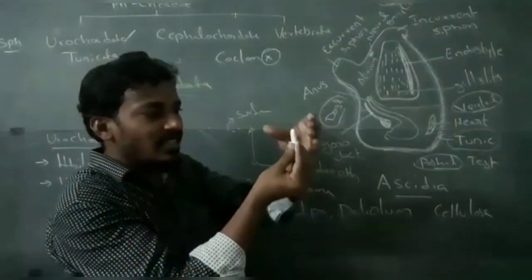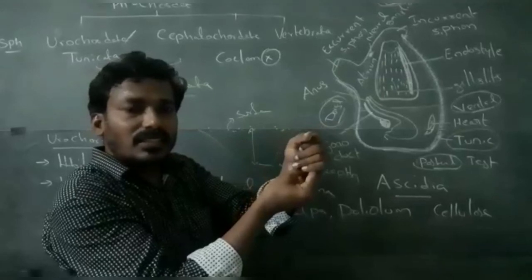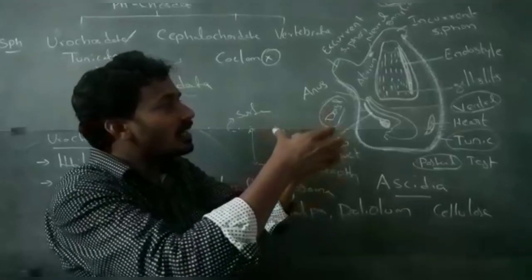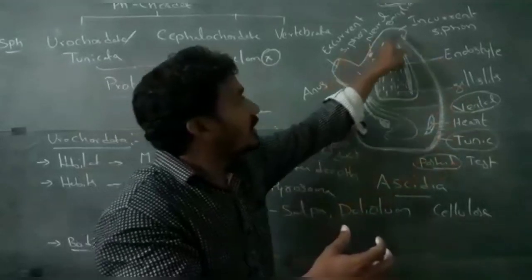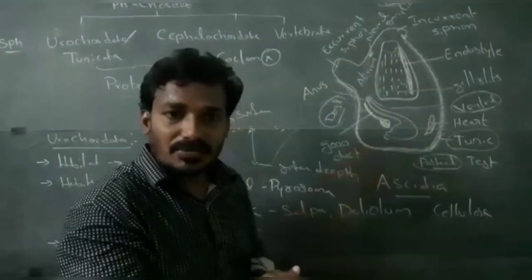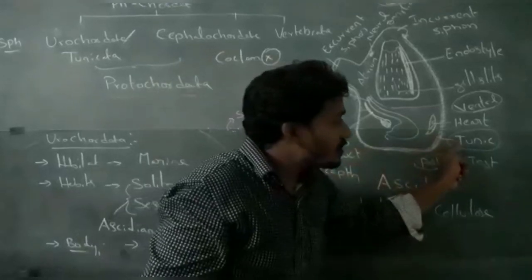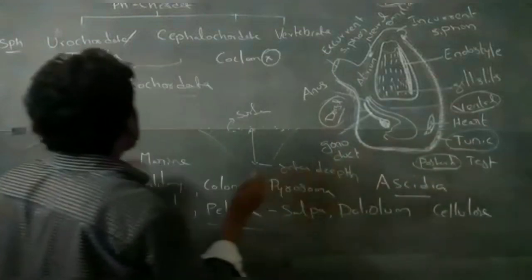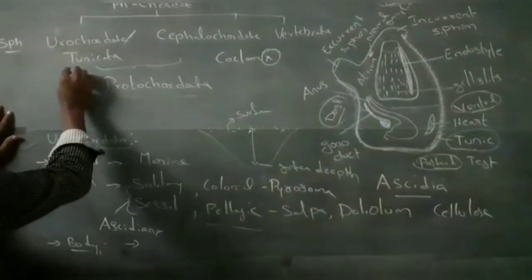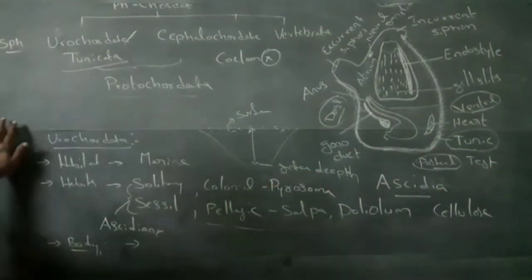This is the pharynx. The pharynx is surrounded by the atrial cavity. The atrial cavity is surrounded by the test. In these organisms, the body covering is tunic or test, so these organisms are also called Tunicata.